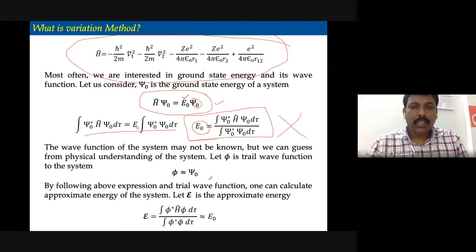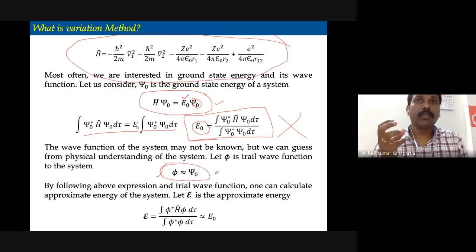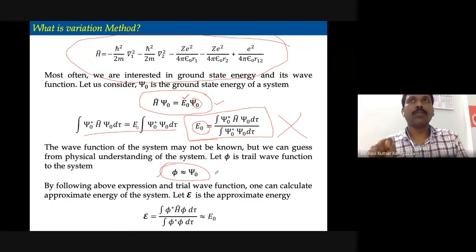Let us consider that phi is a trial function that we have guessed. This guessed wave function, which we call a trial function, is somewhat similar to the actual wave function of the system that describes the behavior of the ground state. It is a kind of approximate wave function that we have guessed, and we call it a trial function. Why are we saying it is a trial function? Well, instead of psi 0, we now have a guessed wave function.